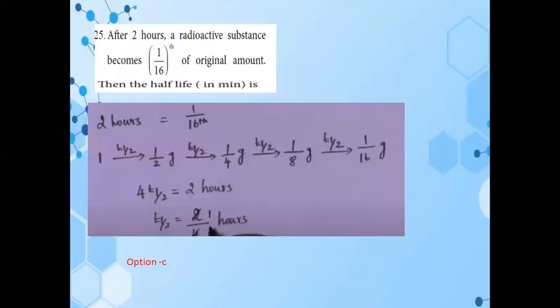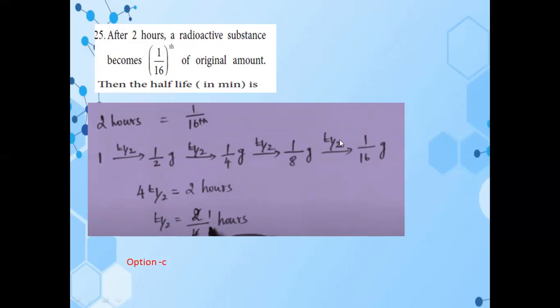So next 25. So after 2 hours, the radioactive substance becomes 1 by 16 of original amount. Then the half-life is 2 hours equal to 1 by 16. So first we are taking, initially we are taking 1 gram. So after the half-life, it changes into 1 by 2. So again after another half-life, it changes into 1 by 4. So next another half-life it changes into 1 by 8. So another half-life it changes into 1 by 16.